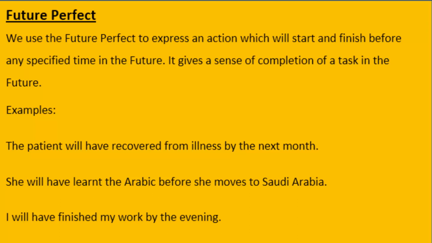It means that she will move to Saudi Arabia and this is the specific time in the future, and before this specified time she will have learned the Arabic. Number 3, I will have finished my work by the evening. The evening is the specified time in the future, and before that I will have finished my work.